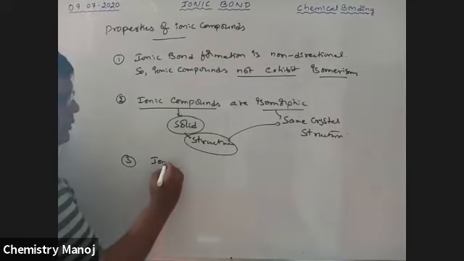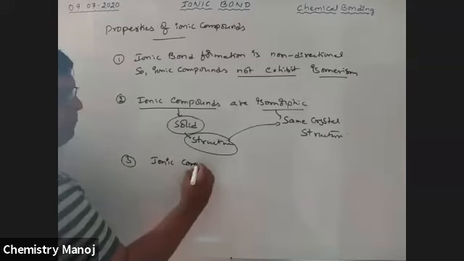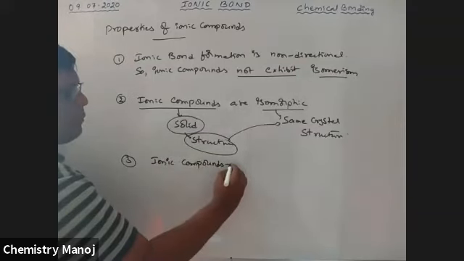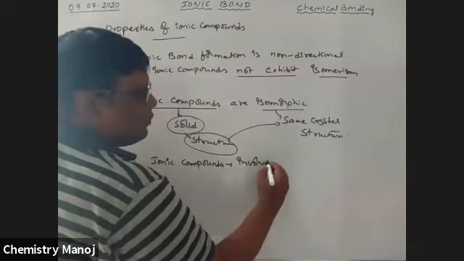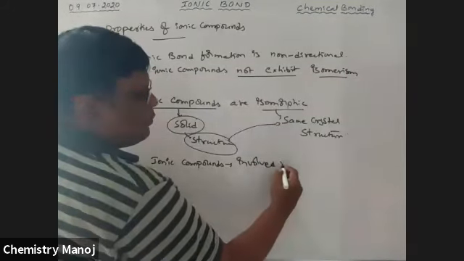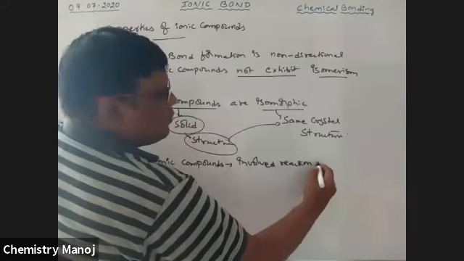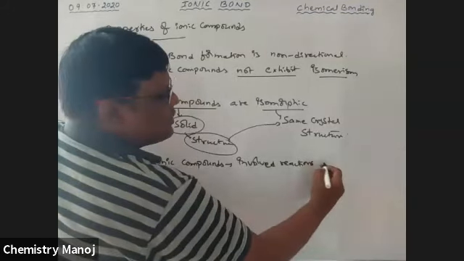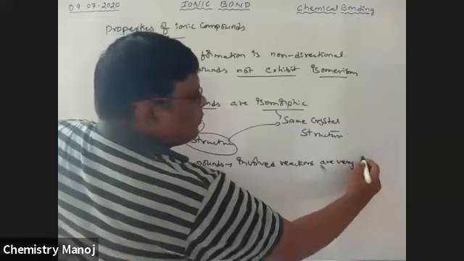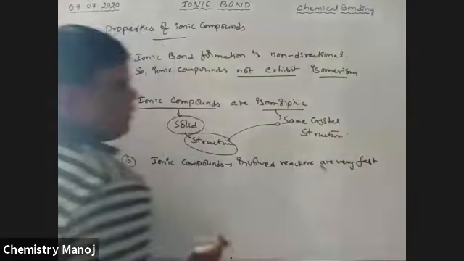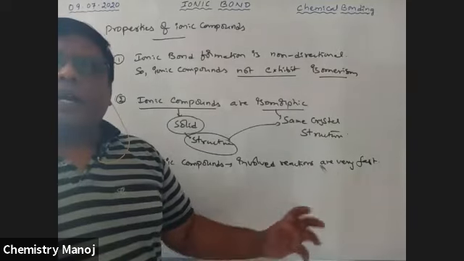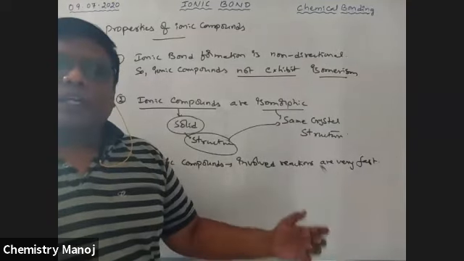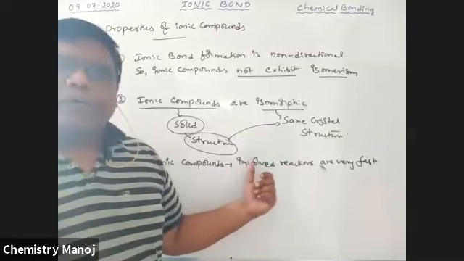Ionic compounds: reactions involving ionic compounds are very fast. Those reactions involving ionic compounds are very, very fast.